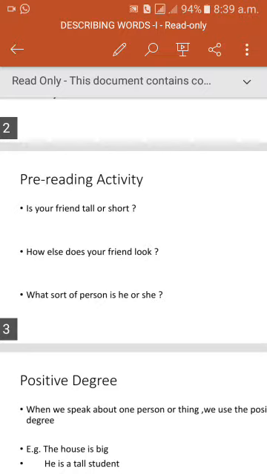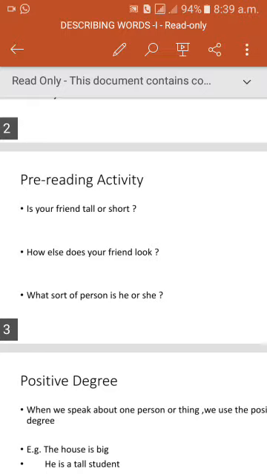What sort of a person is your friend? My friend is cordial. My friend is affectionate. My friend is helpful. My friend is sincere. My friend is hardworking person. My friend is disciplined. My friend is honest. So all these words are adjectives.